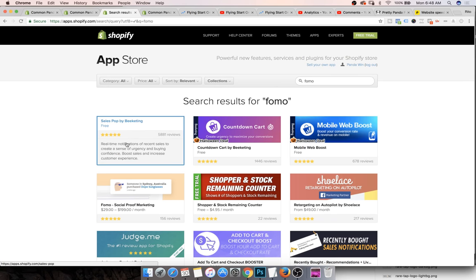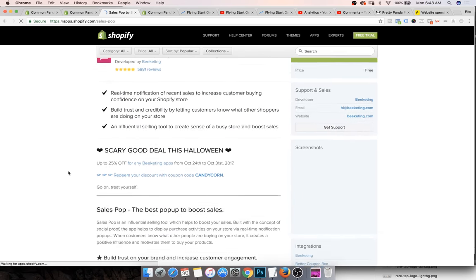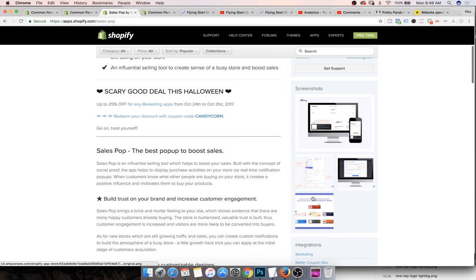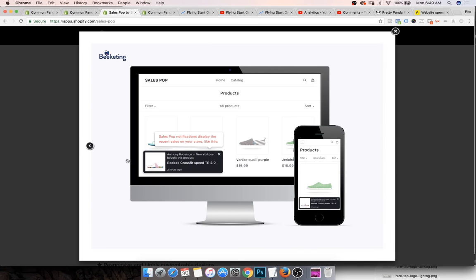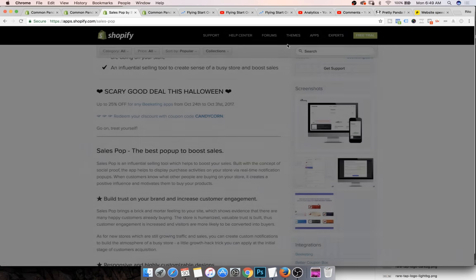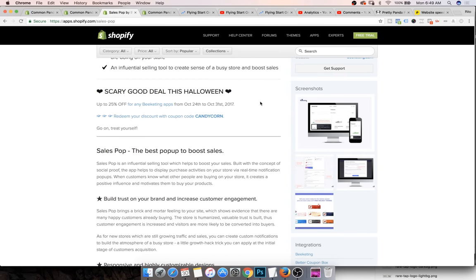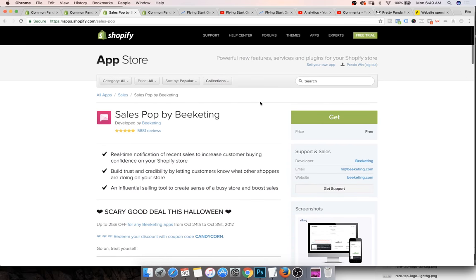So this sales pop and these countdowns, all of these things, like the FOMO that shows up, basically show pop-up notifications on a visitor's screen. You probably have seen that already, something like this right here. So if you want these, just try this out. It's already built inside my theme, and once I turned it off, it did not really affect conversion, so I'm keeping that turned off. I'm still optimizing our store.